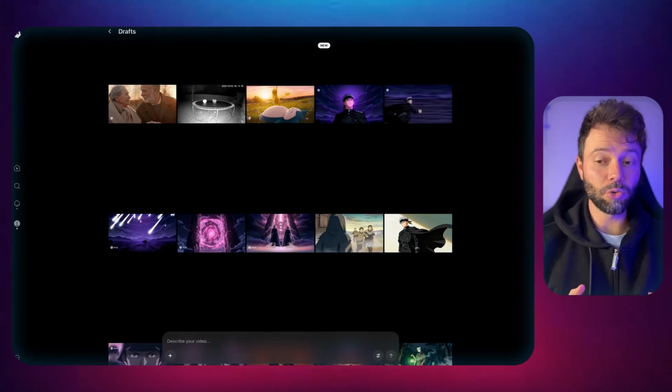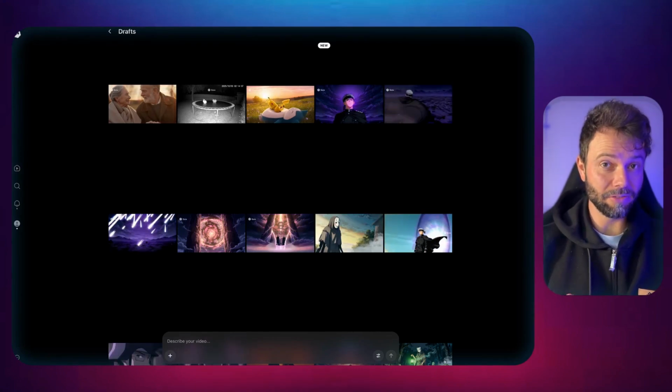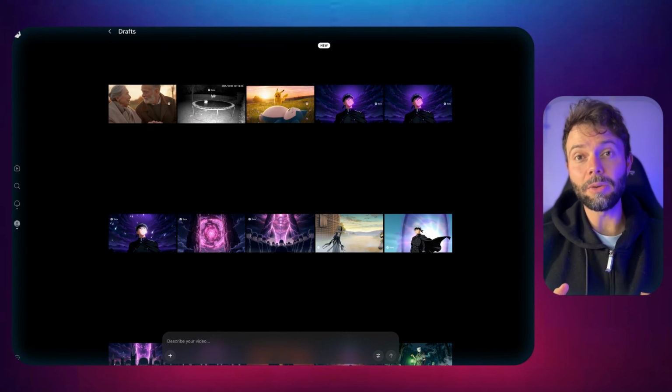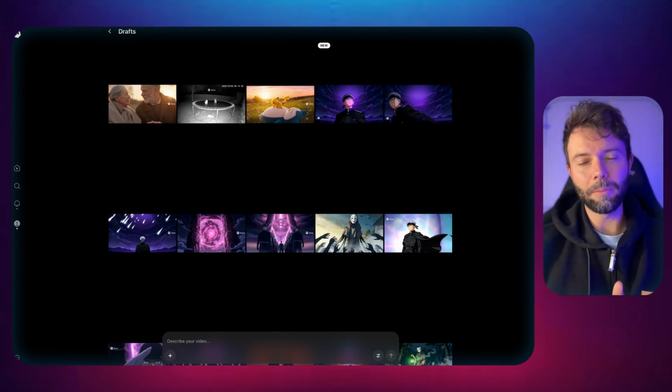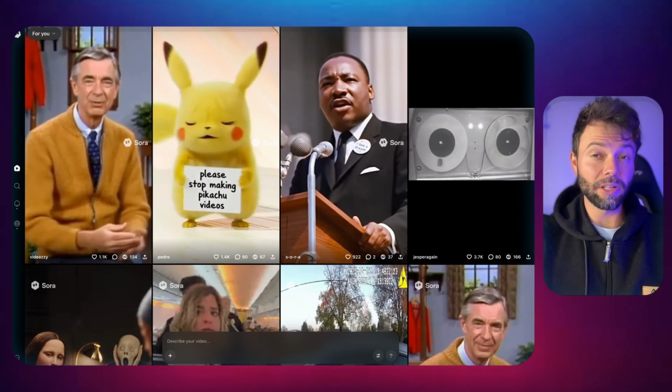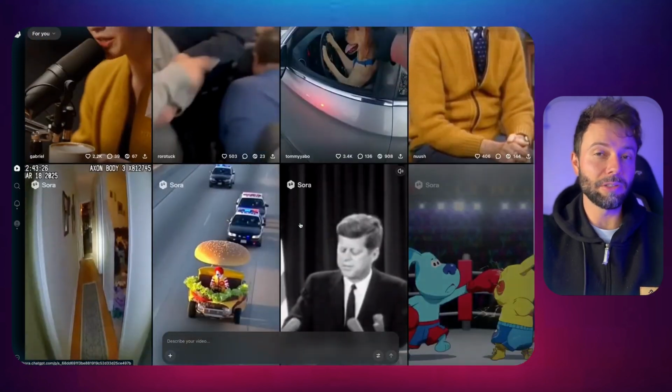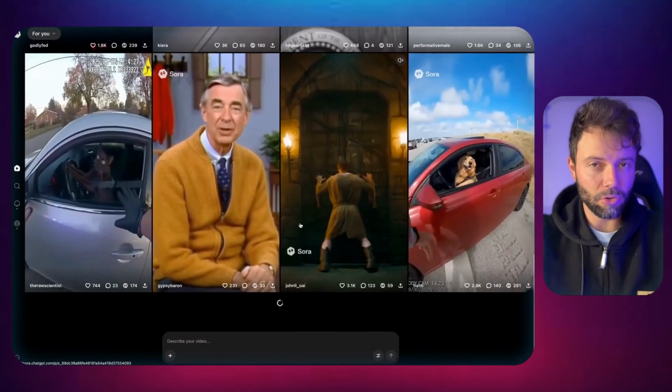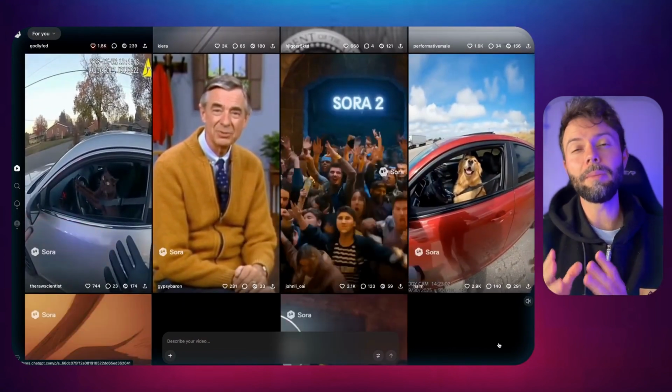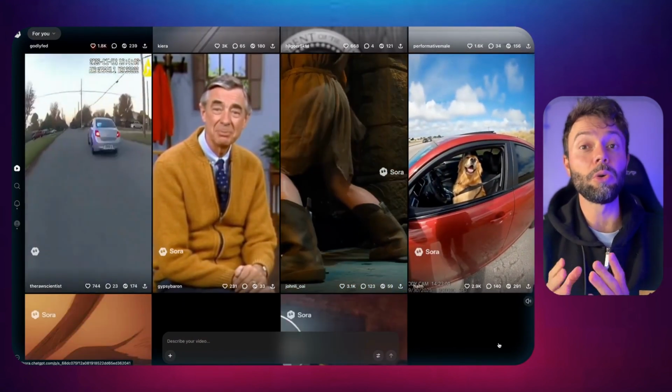I just tested Sora 2, and together we'll see if it's really worth it. Plus, I'll give you the exact process to access it from anywhere in the world. Just to remind you, Sora is OpenAI's generative artificial intelligence that allows you to create videos. And we've seen some incredibly impressive results from Sora 2 on the internet.